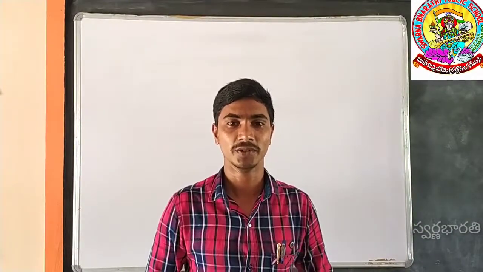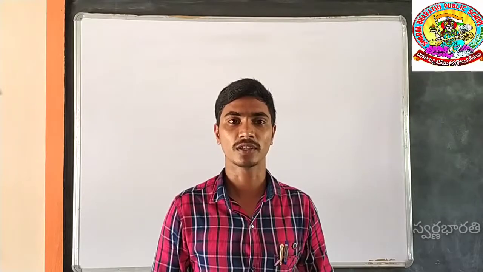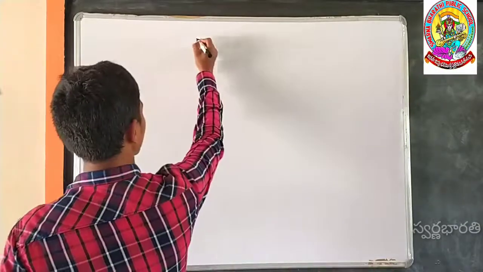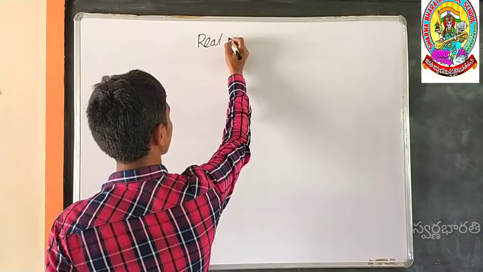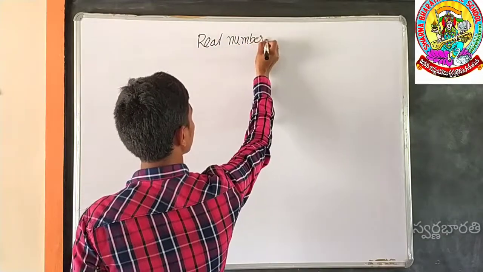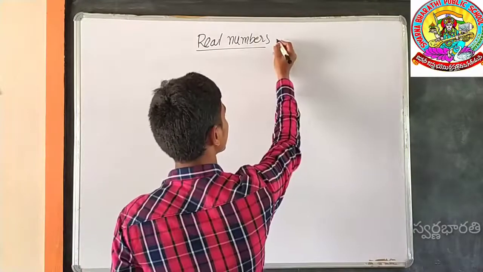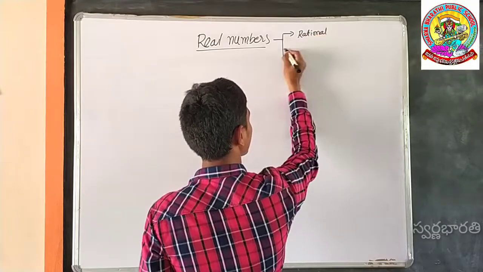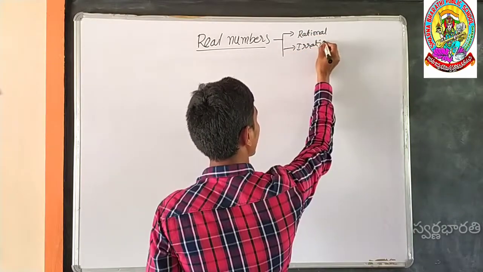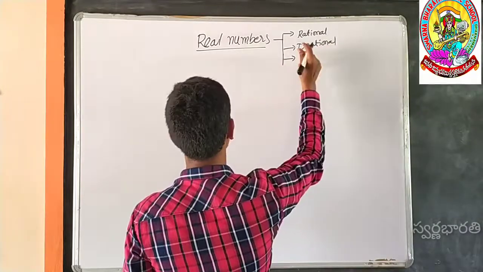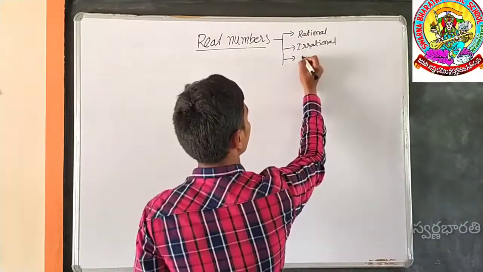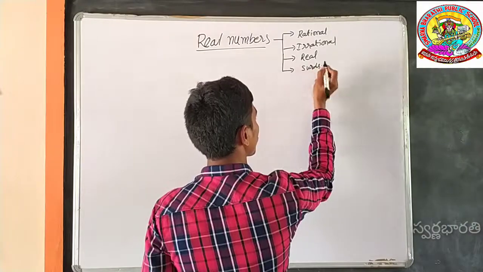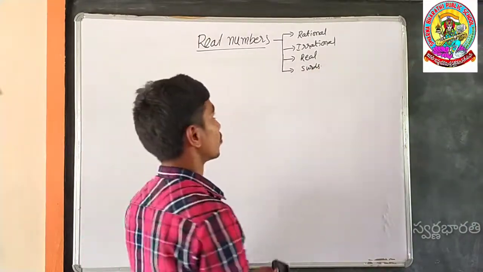Here I am Venkatesh. Today we will learn an interesting and important topic from 9th class, chapter Real Numbers. Our chapter name is Real Numbers. This chapter is divided into 4 subtopics: rational numbers, irrational numbers, the combination of rationals and irrationals, real numbers, and the last one is surds. In today's topic, we will learn about rational numbers.